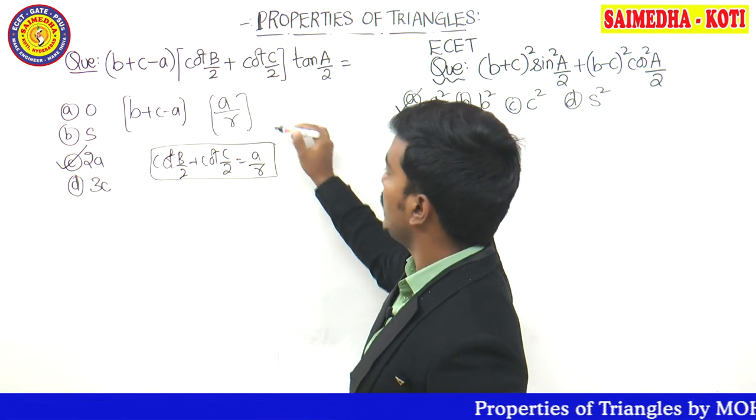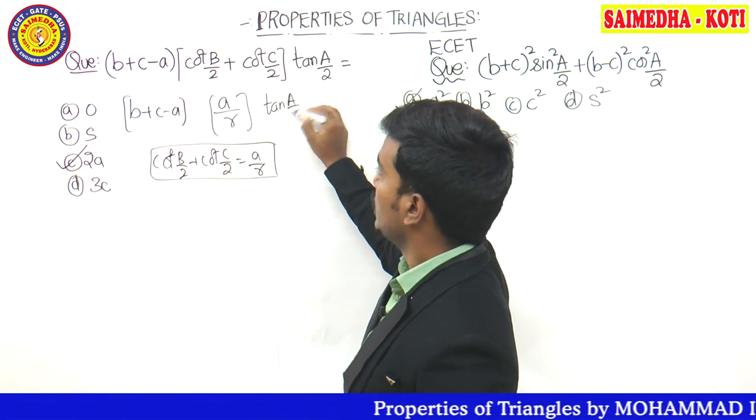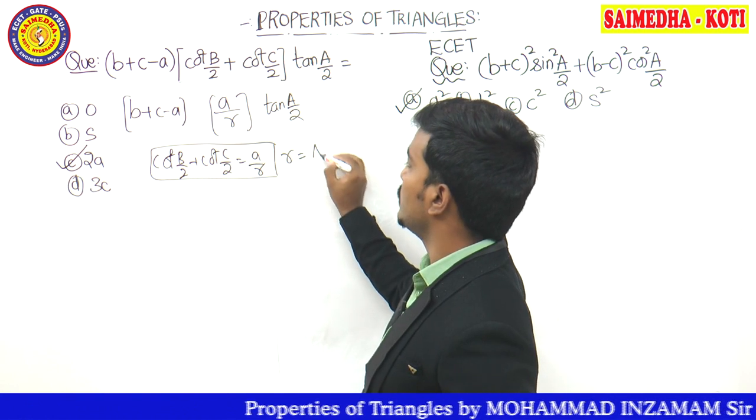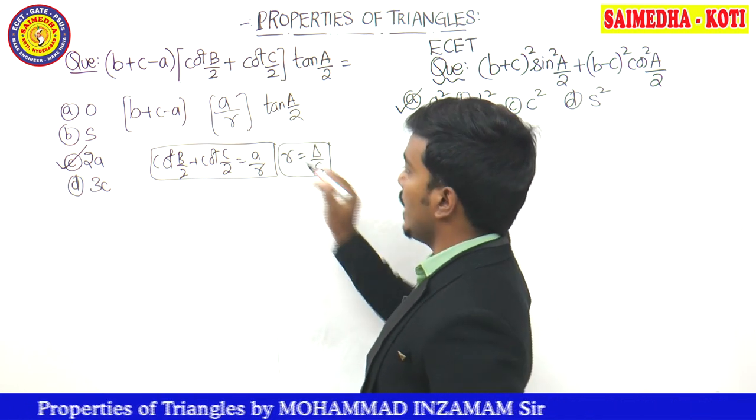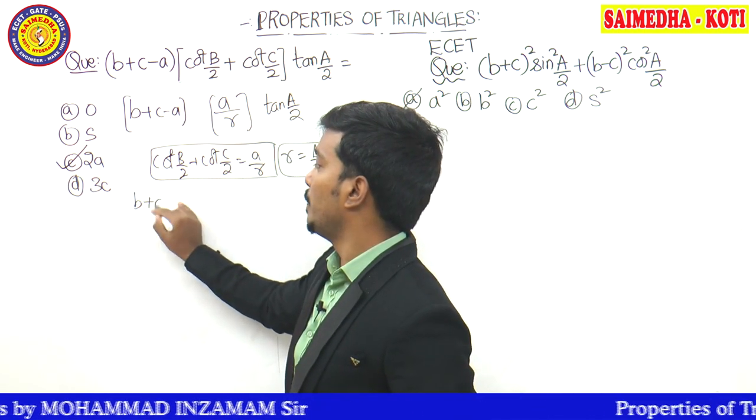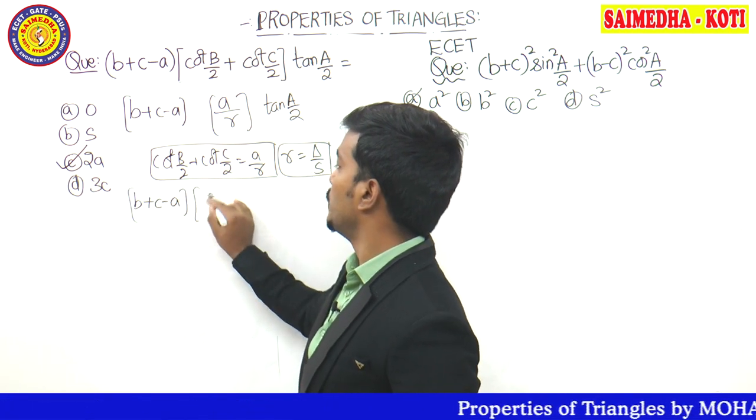Next one is what? Tan A divided by 2, as it is I am writing. So what is the formula for inradius R? R is equal to delta divided by S. Let's see one more step here. B plus C minus A into a divided by.